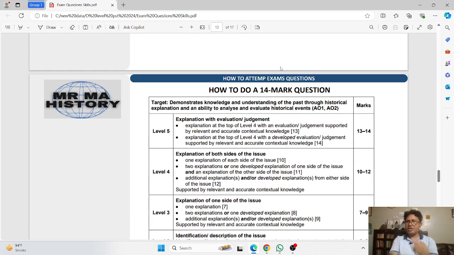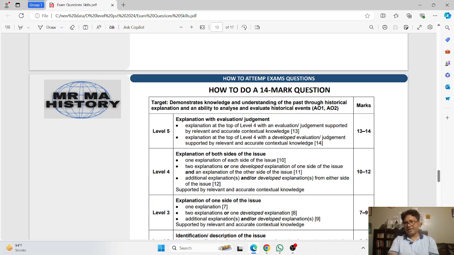Generally teachers recommend that students should attempt a 10 mark question the same way as the candidate is supposed to do a 14 mark question, and the candidate should write the same amount of content. But there is a slight difference.